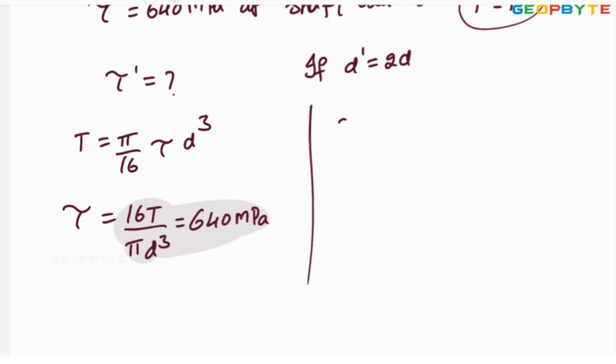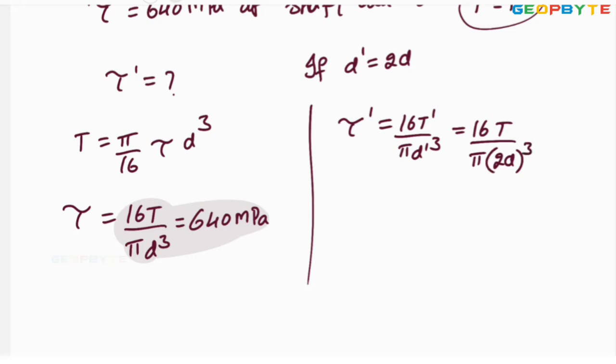Then the new shear stress tau dash equals 16T dash by pi d dash cube. T dash equals T only, so it is 16T by pi into (2d) whole cube, which equals 1 by 8 times 16T by pi d cube.